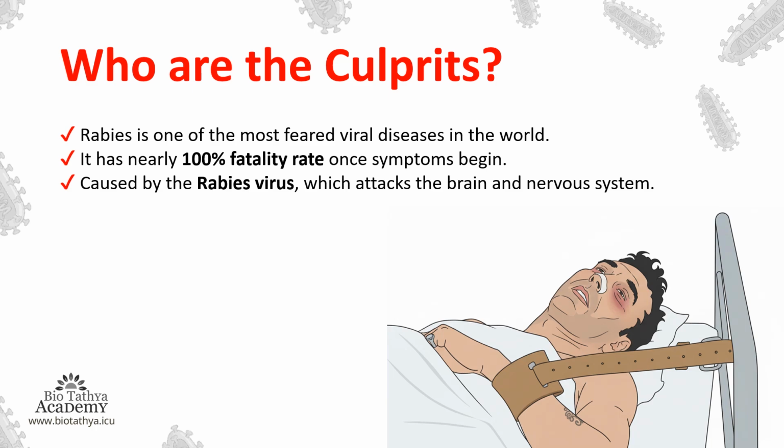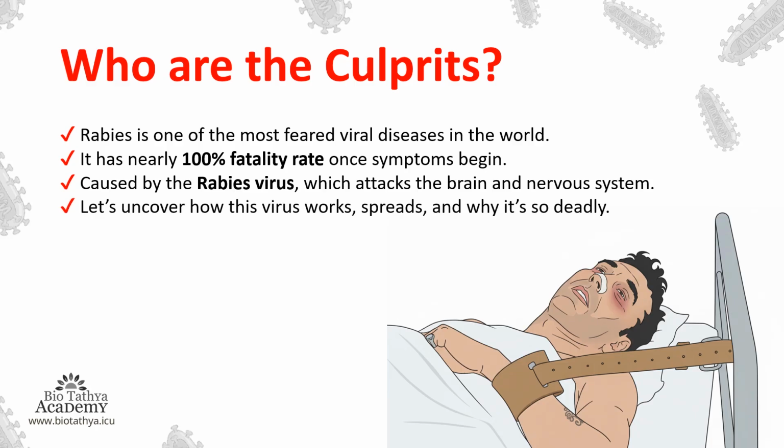Caused by the rabies virus, which attacks the brain and nervous system. In our upcoming slides, we will understand what the rabies virus does when it enters our body. So this slide tells us who the culprits are. So the culprit is the rabies virus. Let's uncover how this virus works, spreads, and why it's so deadly.